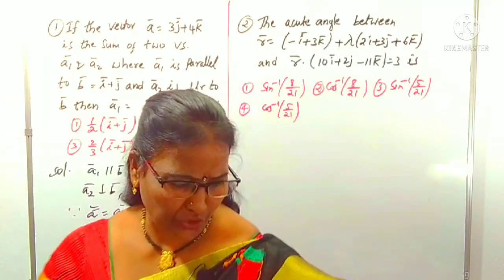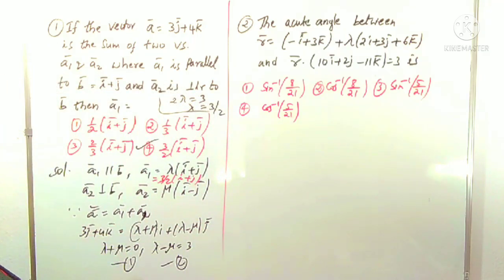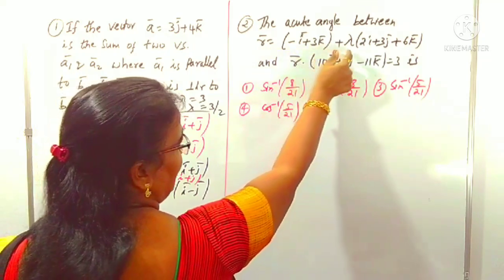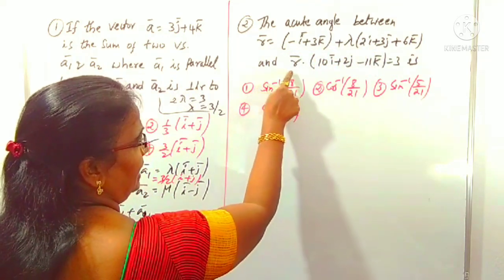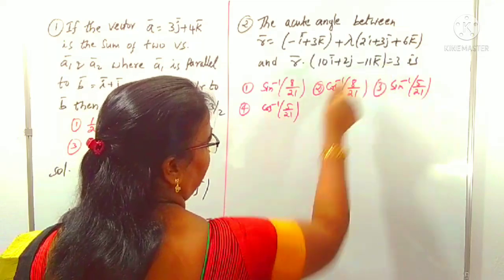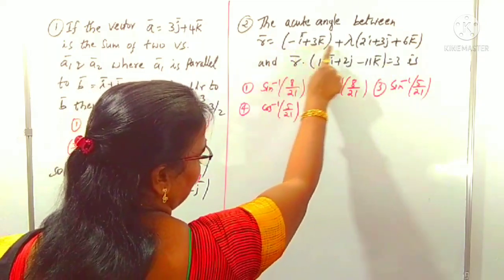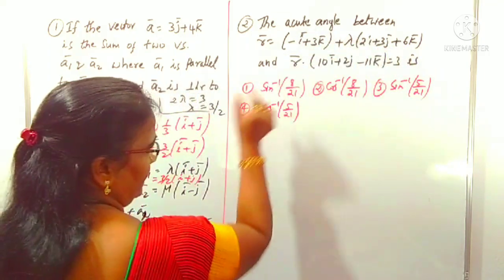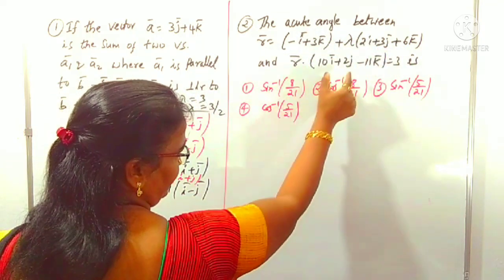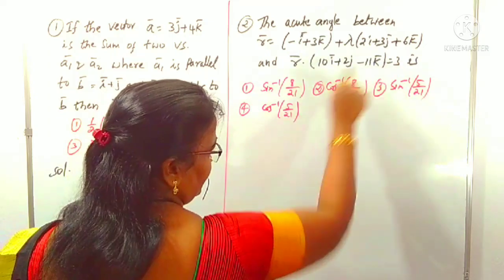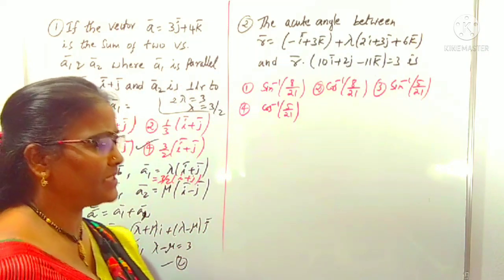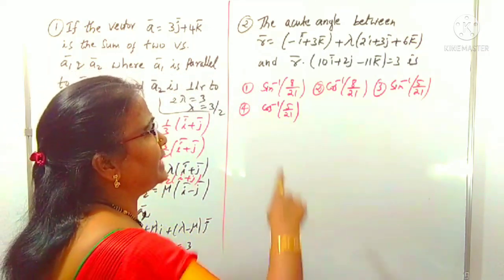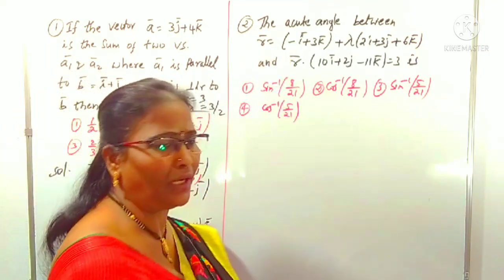Now we can come to the next question. What is the acute angle between r equal to a plus lambda b form and r dot n equal to p form? This indicates a line which is passing through this point and parallel to this vector. This represents a plane which is perpendicular to this vector, equal to some scalar. One is a line, another is a plane. So we can understand that we need to find the angle between the line and plane.